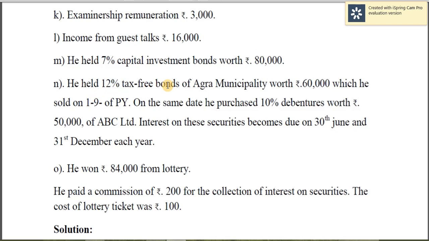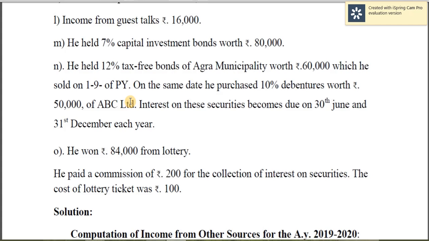We have 12% tax-free bonds of Agra municipality worth ₹60,000, which were sold on 1/9 of the previous year. That means you have to find out the due dates of this interest. The interest on these securities becomes due on 30th June and 31st December. When the interest is due on 31st December, he is not holding the security.